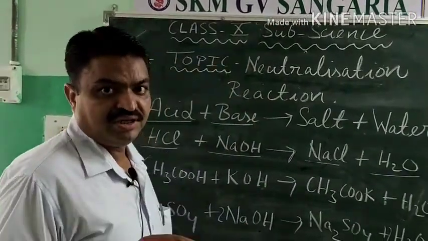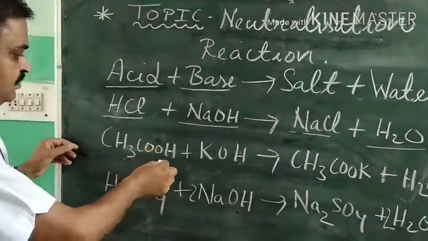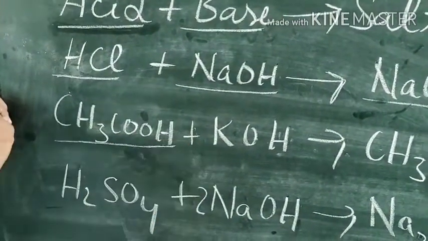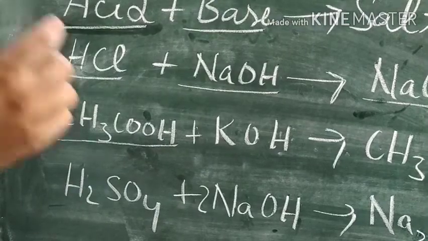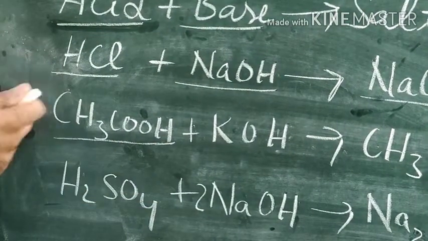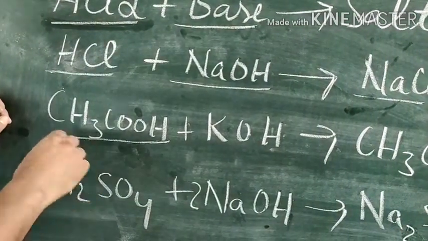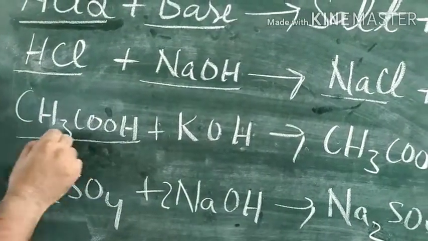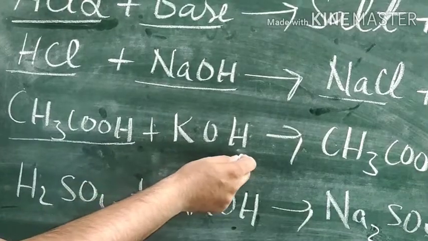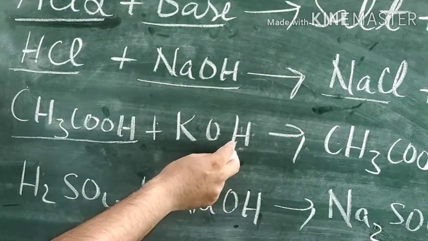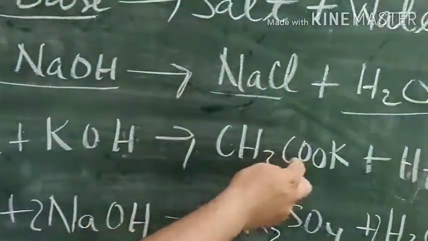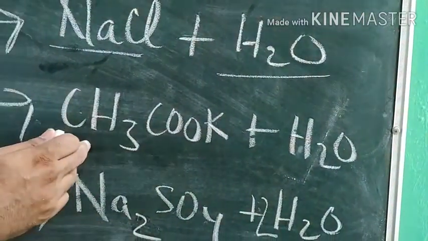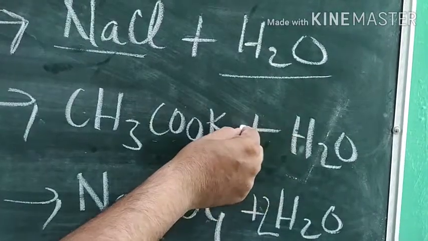Now we come to the next chemical reaction, that is acetic acid. What is its IUPAC name? That is ethanoic acid. When this ethanoic acid reacts with potassium hydroxide, it makes potassium acetate, and water is released in this reaction.